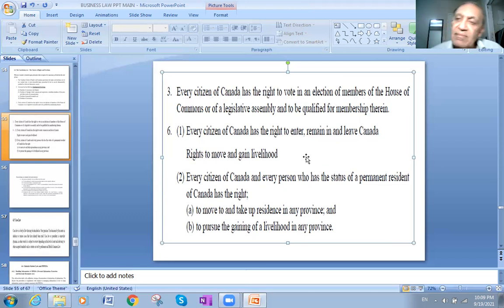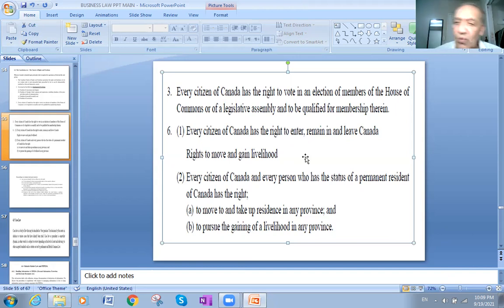The freedom of traveling in and out of Canada. This is also one of the Charter's rights and freedoms, which is a part of the acts of the Constitution, as we said before. So everyone has the right to enter, remain, and leave Canada at any time.